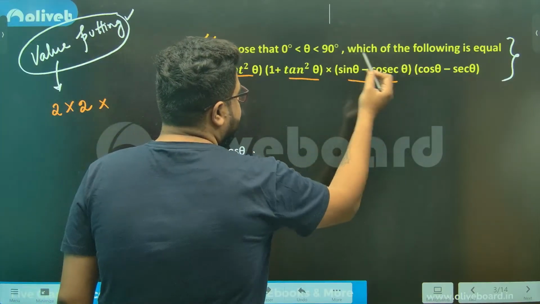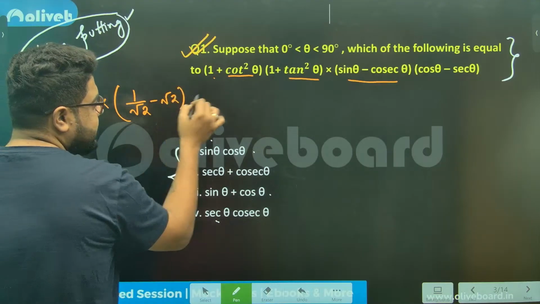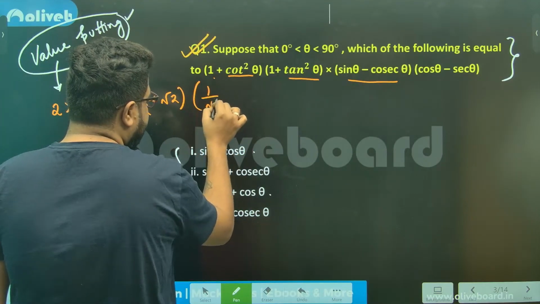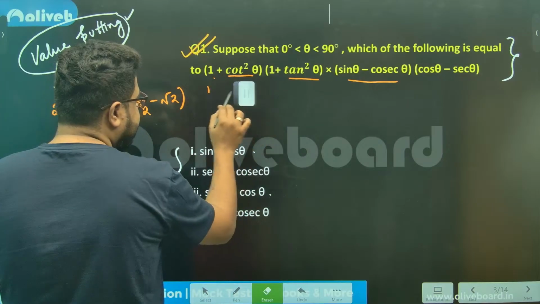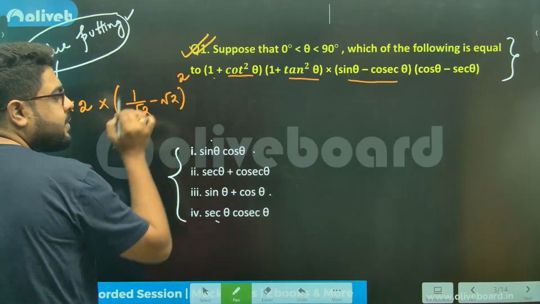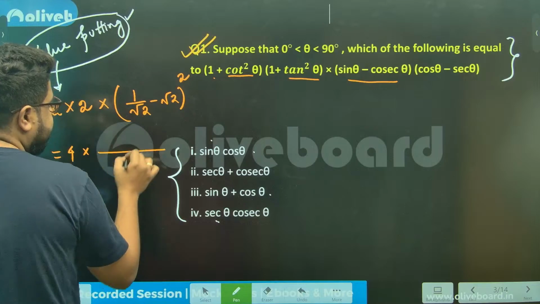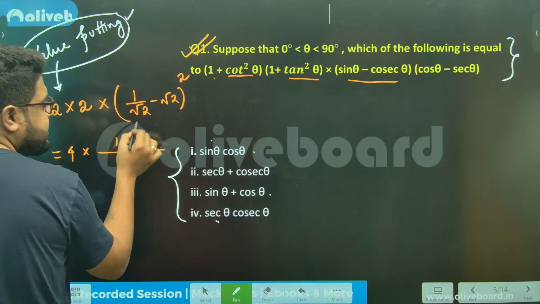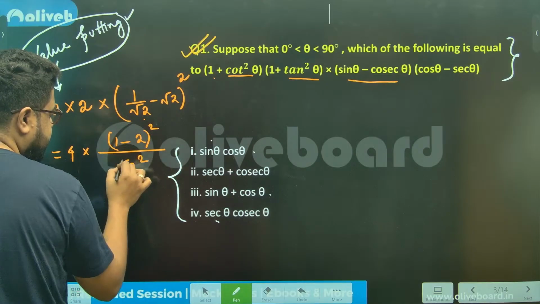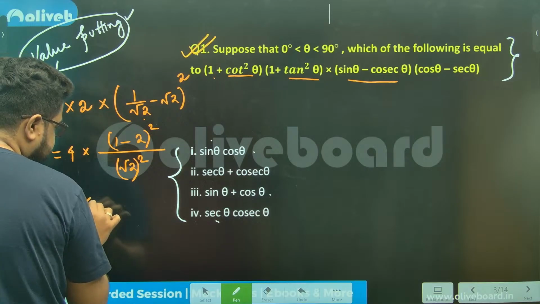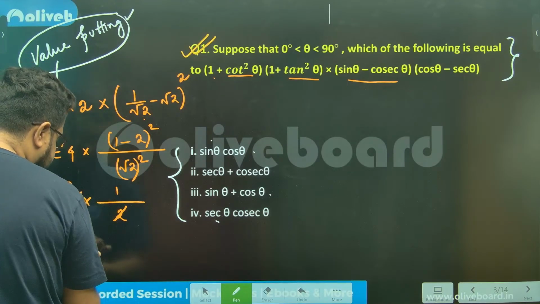This is 1 by root 2 minus root 2. Same goes for the other one, 1 by root 2 minus root 2. Rather than writing this up, I can simply say this is a square. Now this is 4, and if you take root 2 as the LCM, 1 minus 2 is root 2 into root 2, so 2 square and this thing square. So 4 into 2 here, and minus 1 square is 1 only. So ultimately you are getting the result as 2.